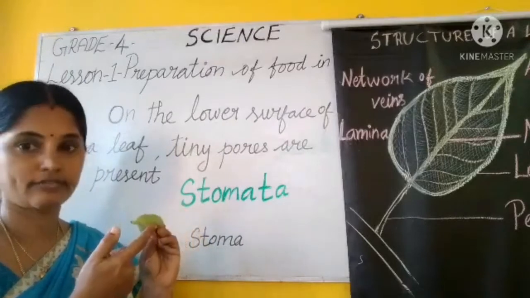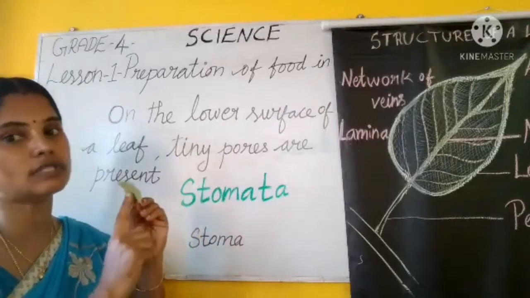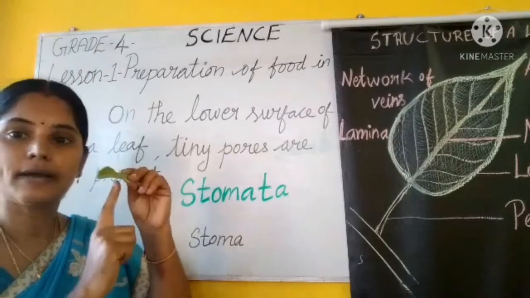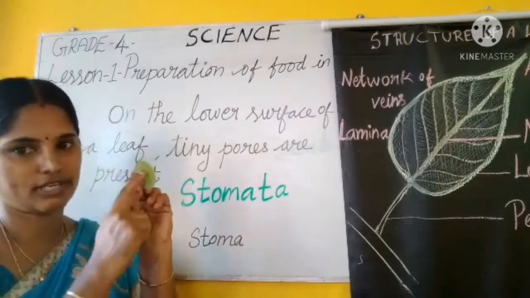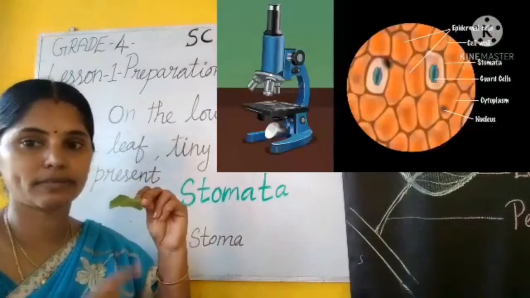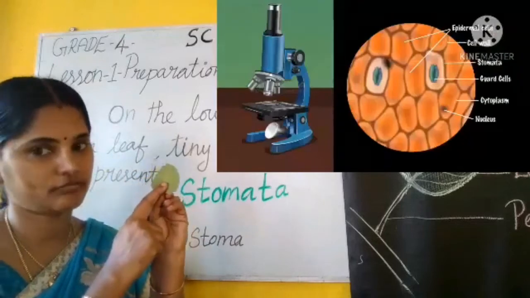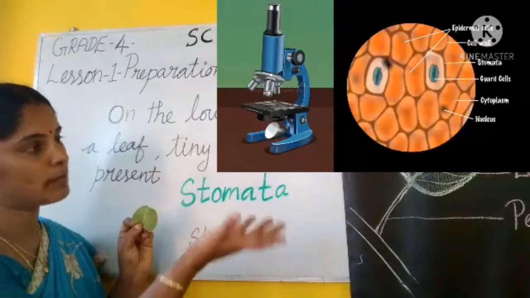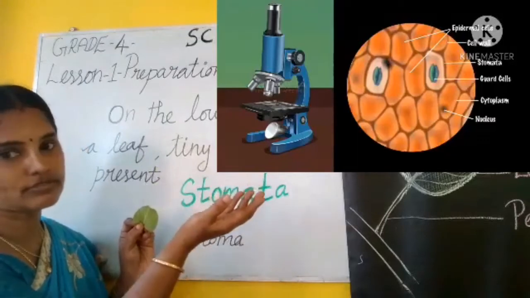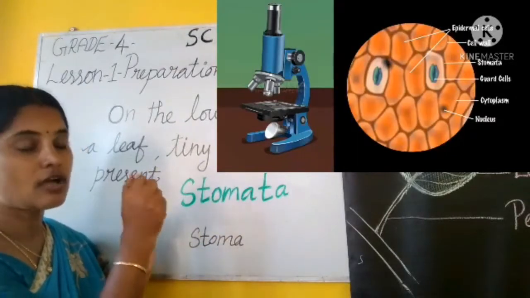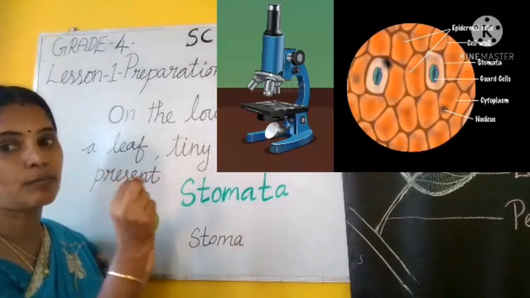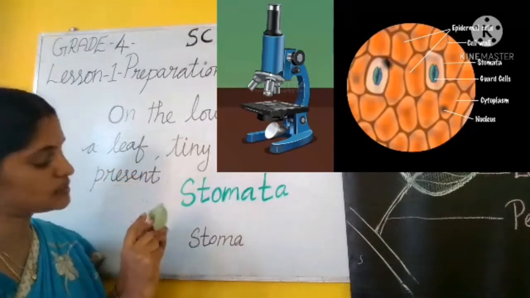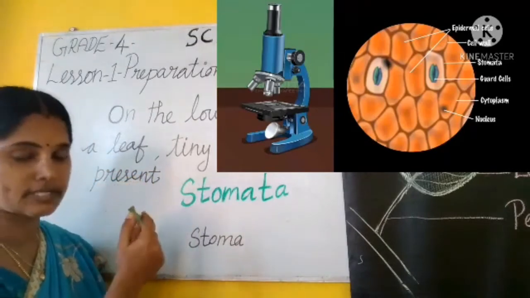Front and back. Whereas many tiny pores are present at the back side of the leaf. We can view through the microscope. The view looks like this. Those tiny pores which are present in the lower and upper side of the leaf.